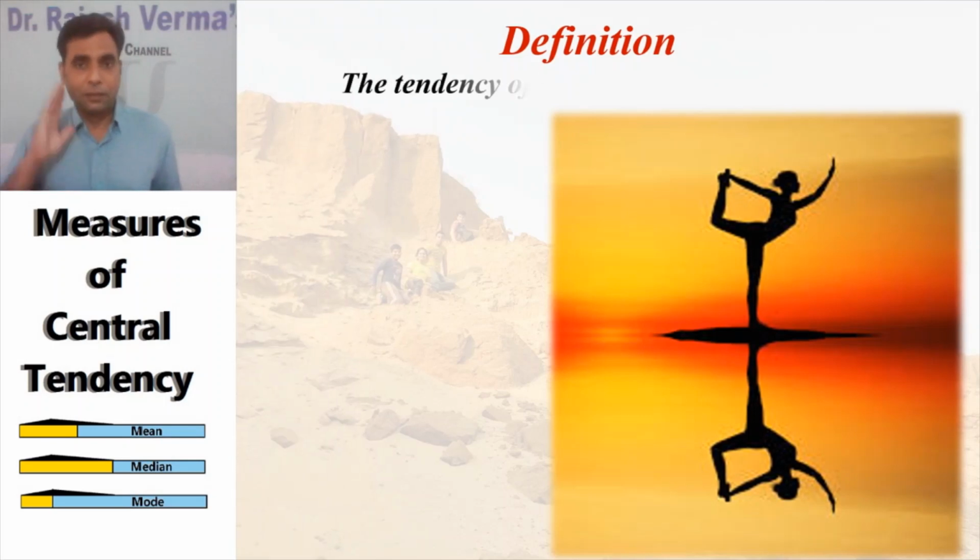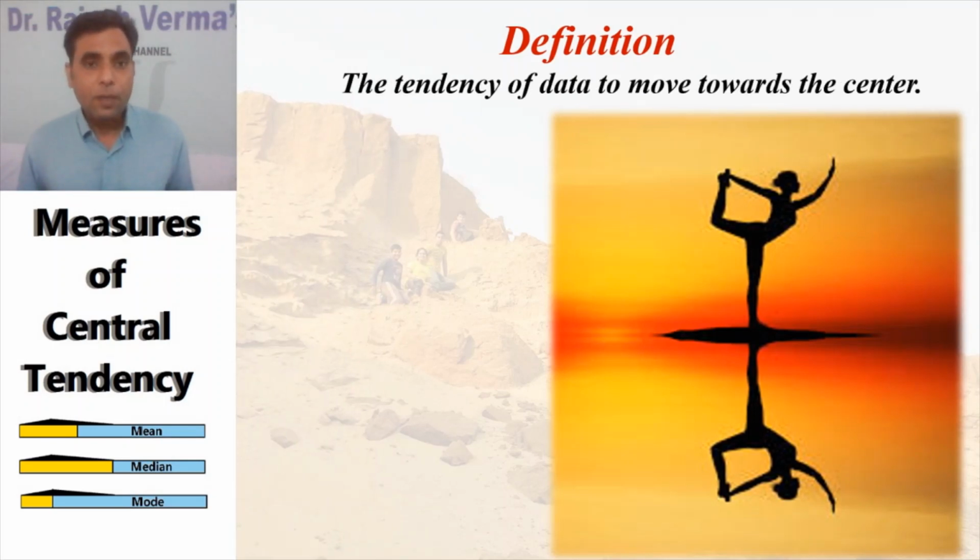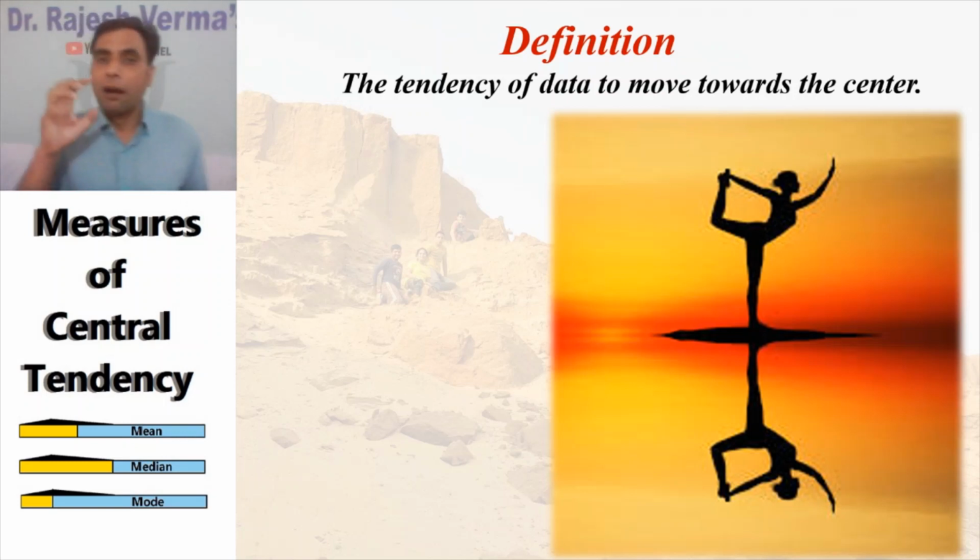Now let us start with the definition. The tendency of data to move towards the center. That is a one-liner definition of central tendency. Center of what? Center of the data. The internal, the nuclear part, towards the nucleus of the data. Central tendency means there is one particular scope that is known as the nucleus, and all data has a tendency. When the data shows its tendency to move towards that nucleus, in that situation we term it a central tendency.